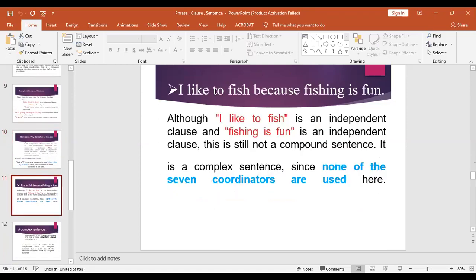Okay. I like to fish because fishing is fun. Although I like to fish is an independent clause and fishing is fun is an independent clause, this is still not a compound sentence. Why? Because this "because" is not one of the FANBOYS words. And one more thing. I like to fish is independent, but because fishing is fun, when you say that on its own, it is an incomplete thought. It is an incomplete idea. So that is why it cannot be called a compound sentence. It is a complex sentence.